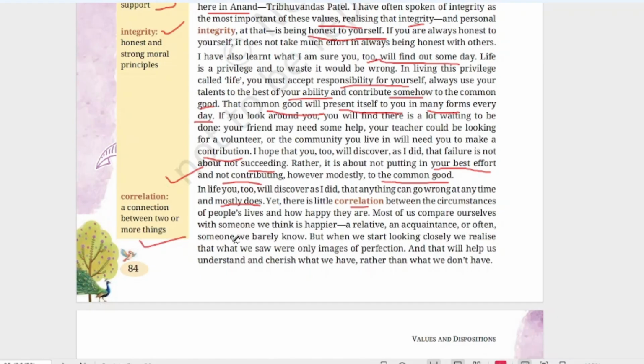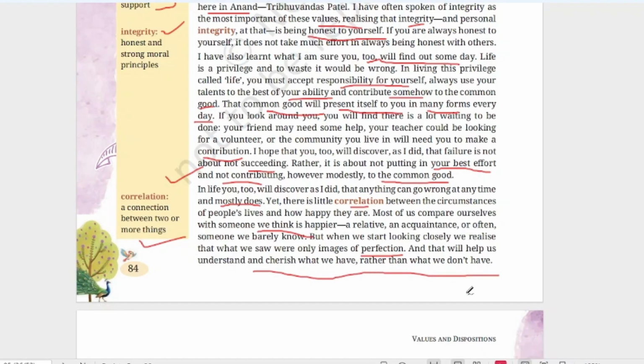Most of us compare ourselves with someone we think is happier: a relative, or a person who is not a close friend but whom we know, or often someone we barely know. Barely know means we don't really know them. But when we start looking closely, we realize that what we saw were only images of perfection. Sometimes we think, this guy is a very happy person, everything he has. But if you watch that person closely for some time, you will understand that he may not be a perfect person, and that will help us understand and cherish what we have rather than what we don't have.